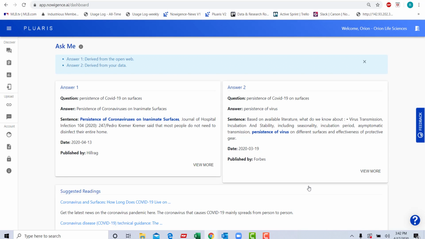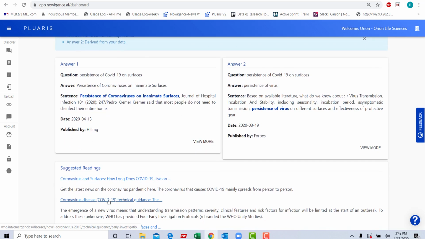Now let's take a look. We found information from the Journal of Hospital Infection, we found information from Forbes, and we've also found information from our suggested readings that tells us how long COVID-19 lives on separate surfaces. Let's take a look.